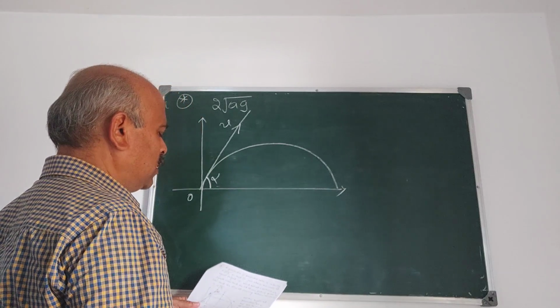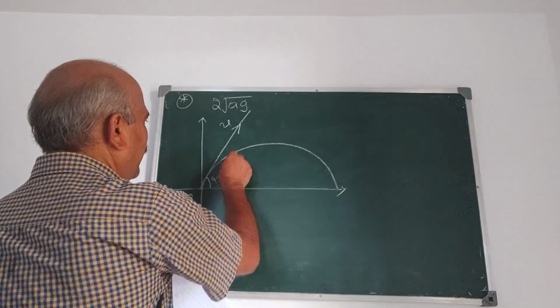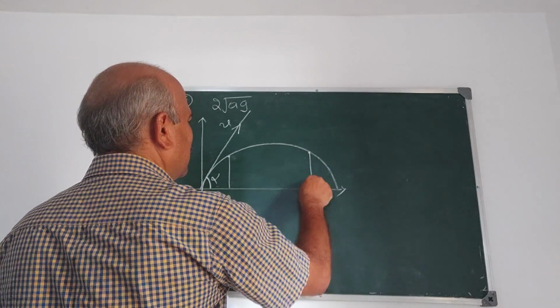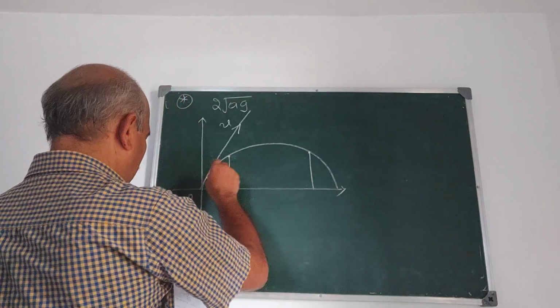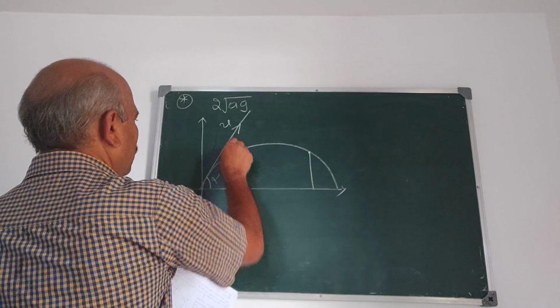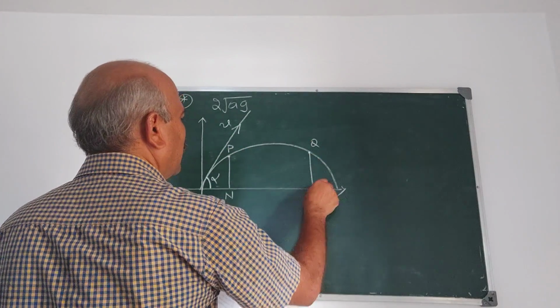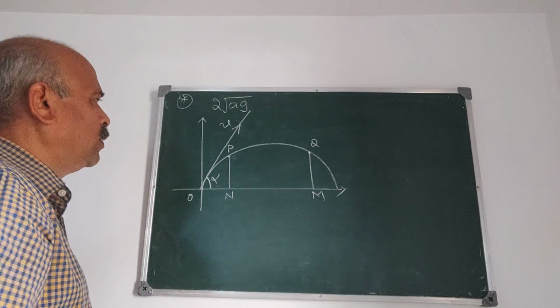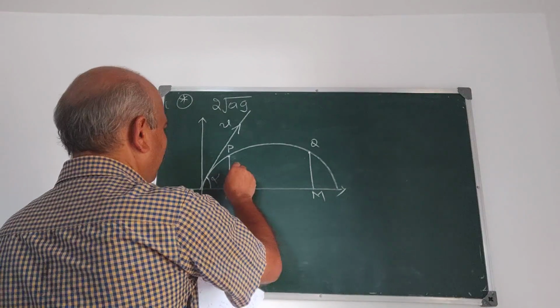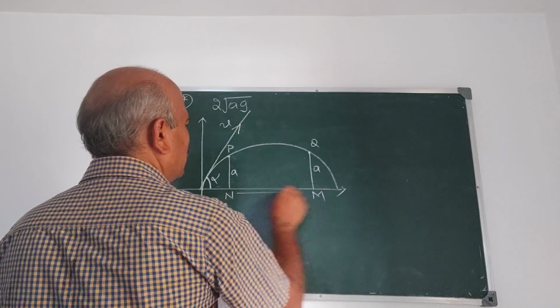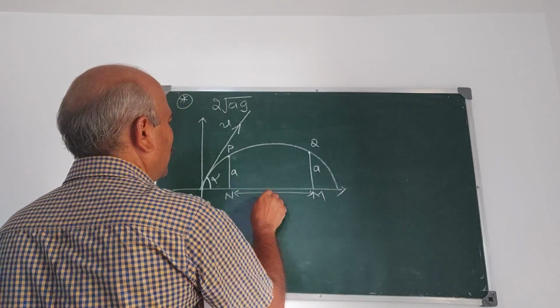It clears two walls of equal height A, which are at a distance 2a apart. Take this as P, N, Q, M. They are equal heights. Two walls of equal height. It is A. This is A.